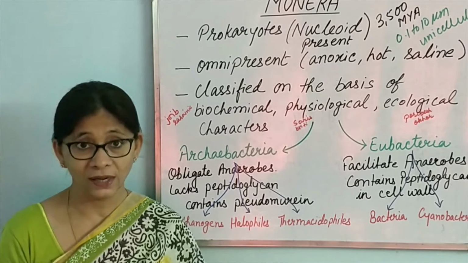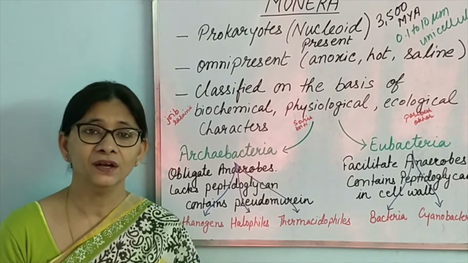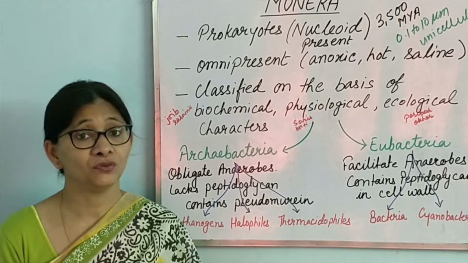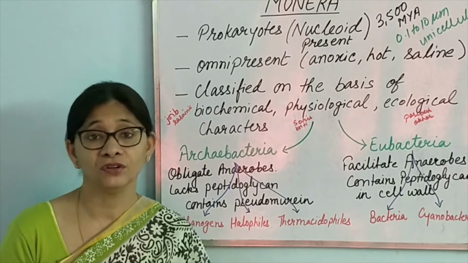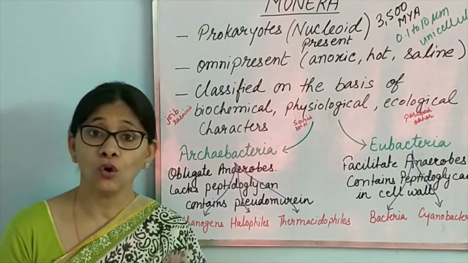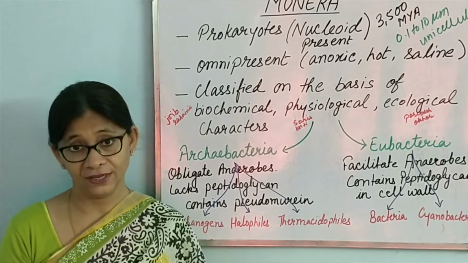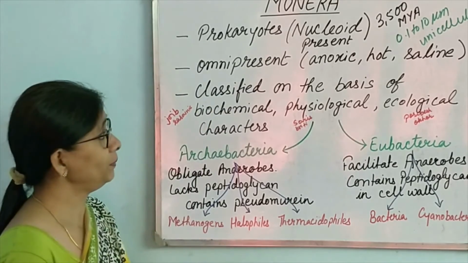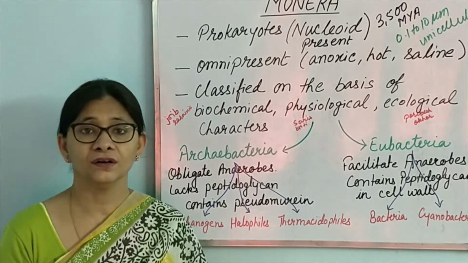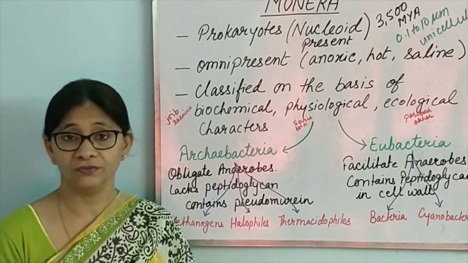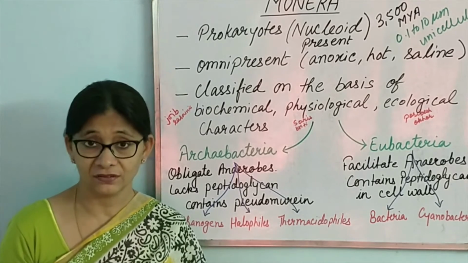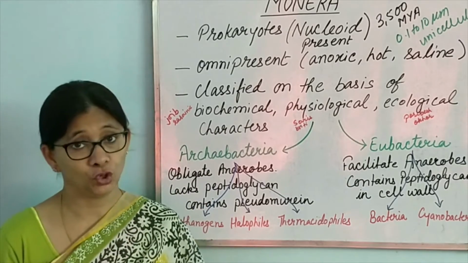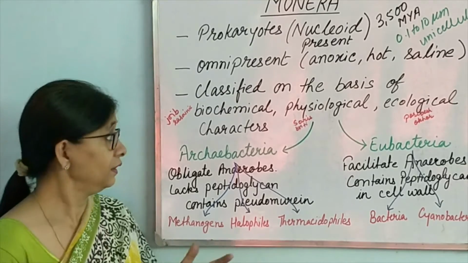Monerans are the ones which can survive in very difficult situations like oxygenless, or where it is very saline, or where temperature is very high, say 100 degrees centigrade. In all those situations, monerans can survive. These are living beings, these are the pioneers of life. They are omnipresent, and monerans are so delicate that they cannot be classified on morphological basis or their structure. They are classified based on their biochemical, physiological or ecological characters.